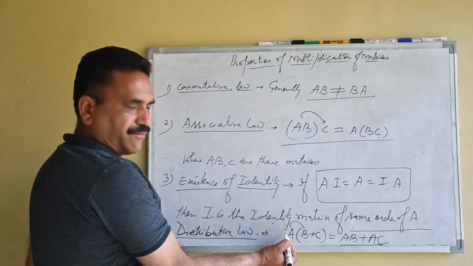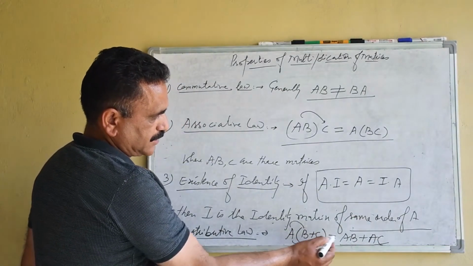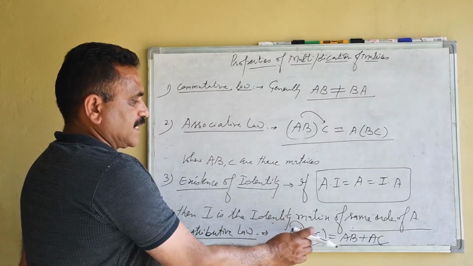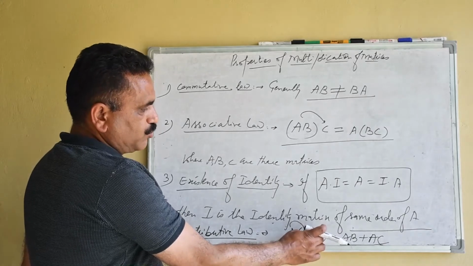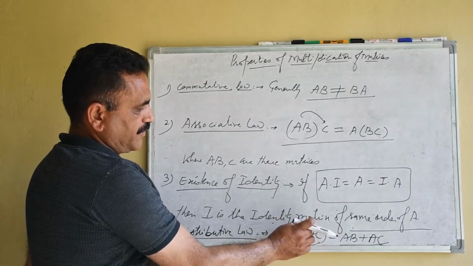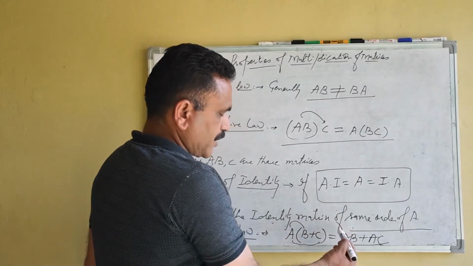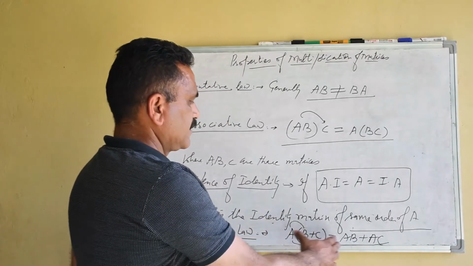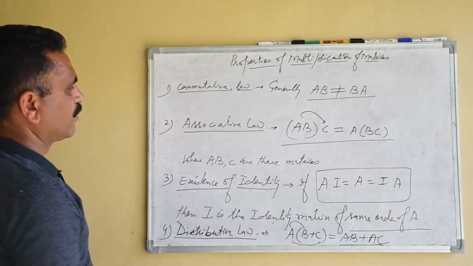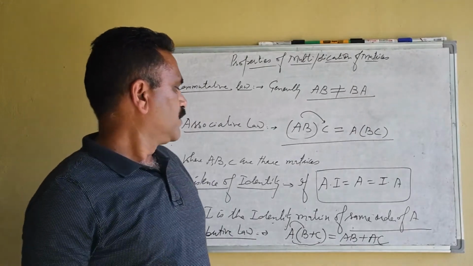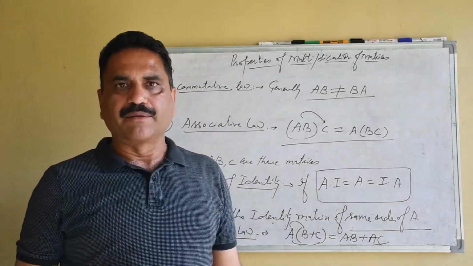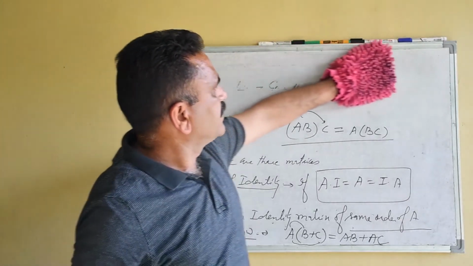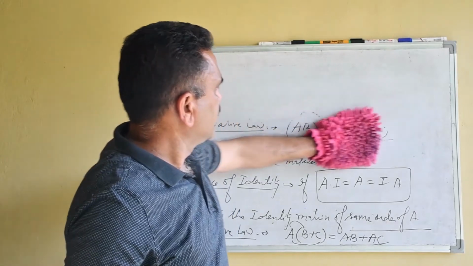First we will multiply that matrix with this one, then this one, and if we solve, we will see that either the sum of the next two matrices multiplied with the first, or the product of first and second plus the product of first and third, the result remains the same. So that means distributive law holds good for matrices with respect to multiplication. So we have discussed the properties with respect to addition and with respect to multiplication.